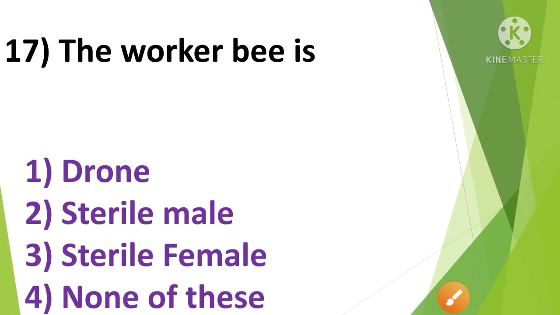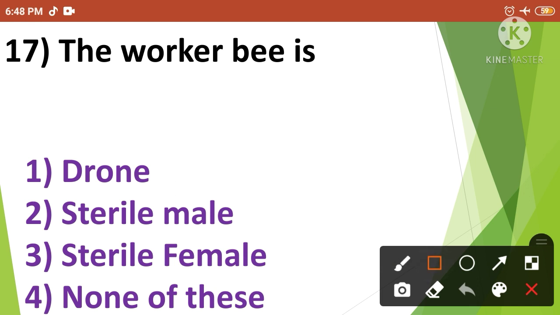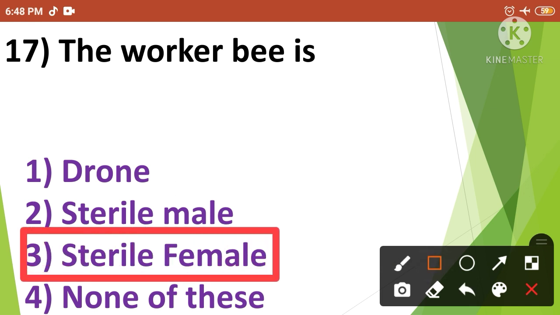The worker bee is. The options are drone, sterile male, sterile female and none of these. The correct answer is option number 3. So the worker bee is sterile female. Then next question.